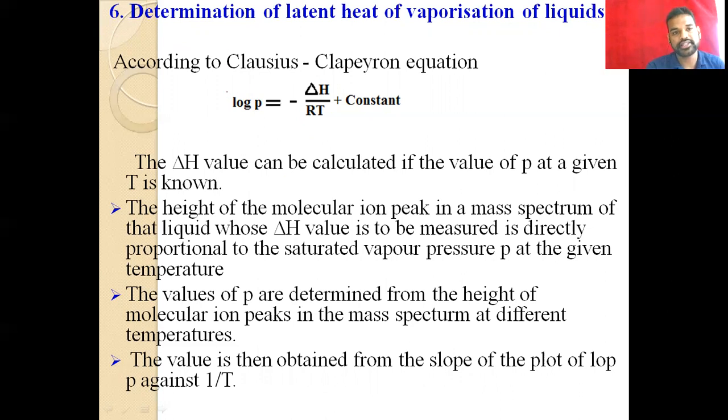You don't have any calculation, just go through the formula and you have to explain what delta H is and how it is related with pressure and temperature. This you have to explain here.